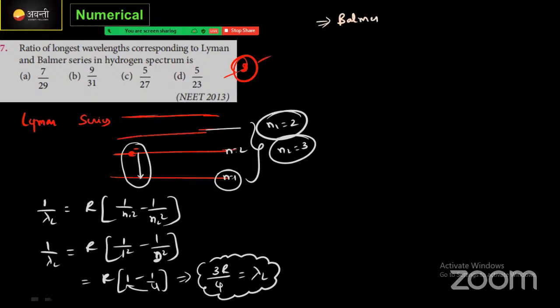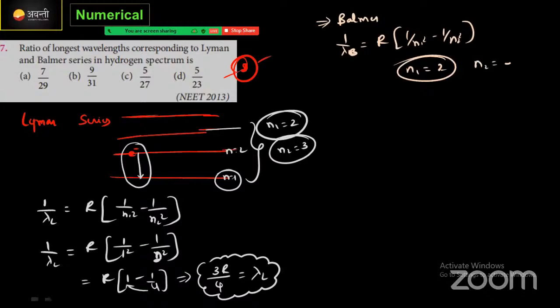Balmer series के लिए lambda B is equal to R into 1 by N1 square minus 1 by N2 square. Here N1 value will become 2. Ground state Balmer series के लिए 2 होता है, right. N2 value will start from 3, because in 3 to 2 when it will jump, that time only we will get the highest wavelength, correct ना. Remaining other states में नहीं मिलता है wavelength.